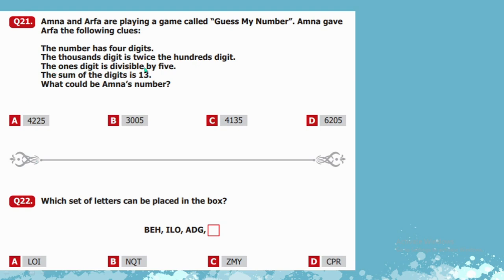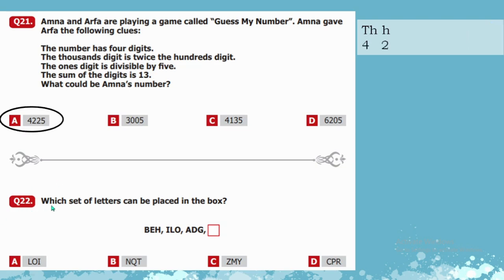The ones digit is divisible by 5. The units place of all the options is divisible by 5. The sum of the digits is 13. So we have 3 numbers over here, A, C and D, whose sum of digits is 13. But according to the second criteria, the 1000s digit is twice the 100s digit. Only A is the number which can be our answer here. So A is the correct option.